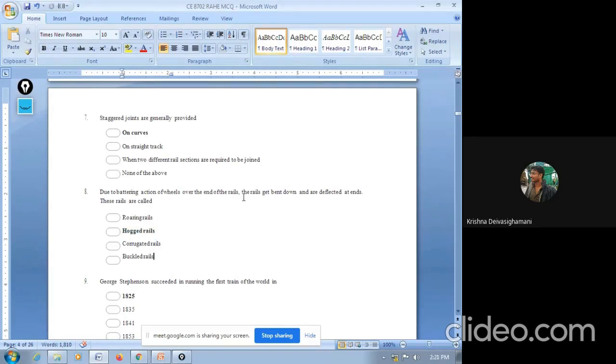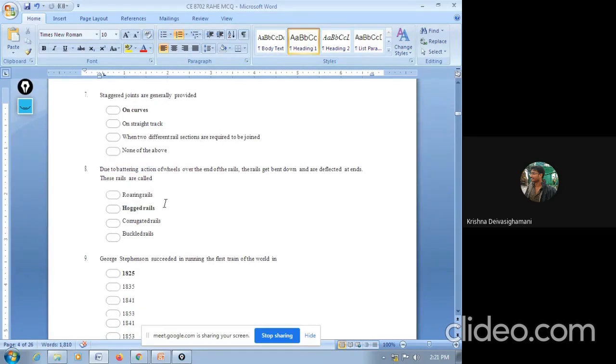So this effect is called a hogging effect. We have discussed it already. This process is called the hogging process. Due to batten action, continuous or repeated jumping at the joints by the flange will create some hogging effect on your rails. That process is called hogging.